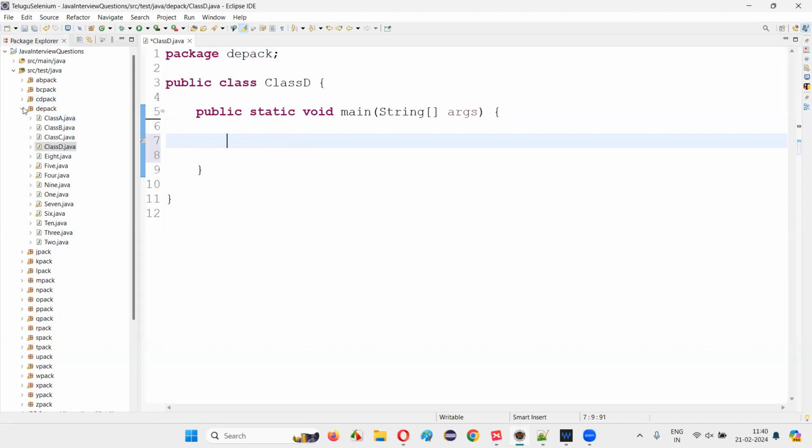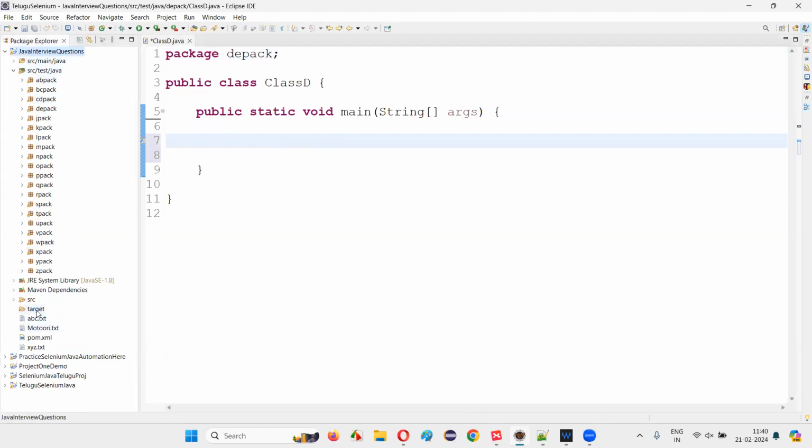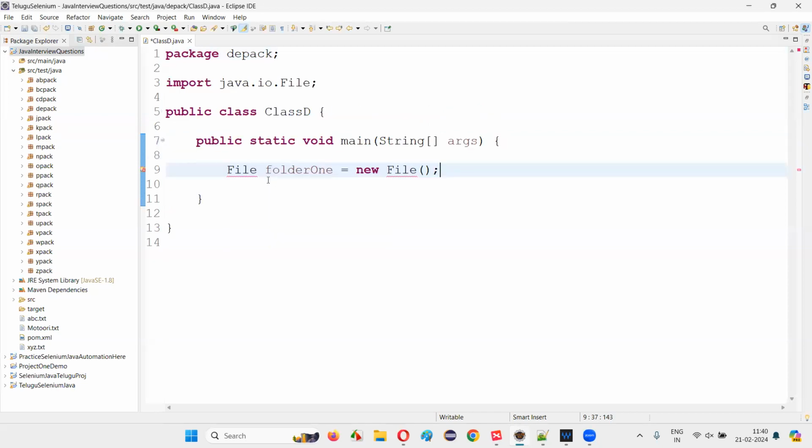So here in this project, do we have any existing folders? No, folders are not there. Some packages are there, but nowhere are folders. I would like to create a folder with some name. I would like to first represent that folder using the File class: File folder1 is equal to new File. Like this, I'll create a folder. Import this File class from the java.io package.